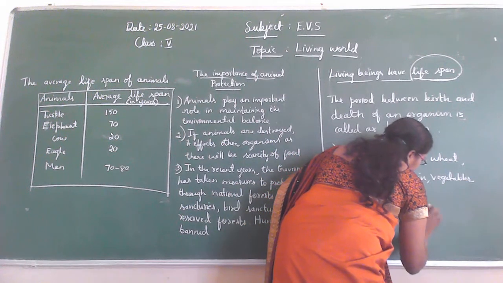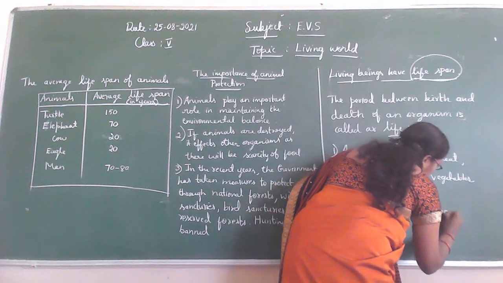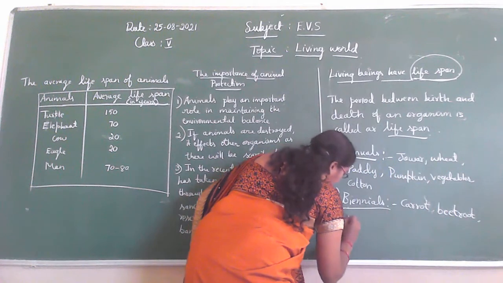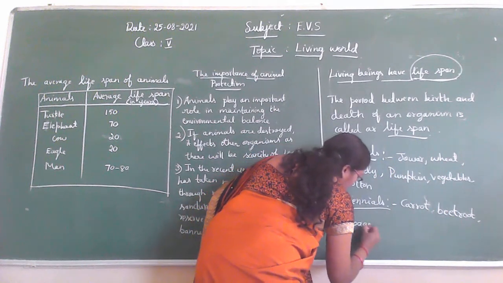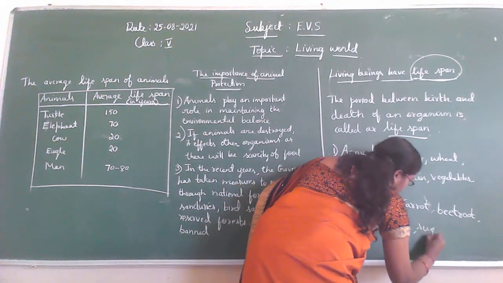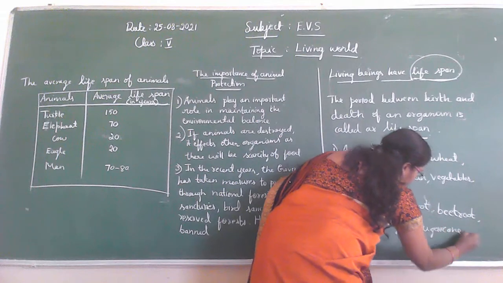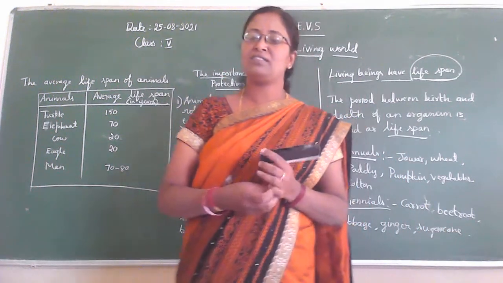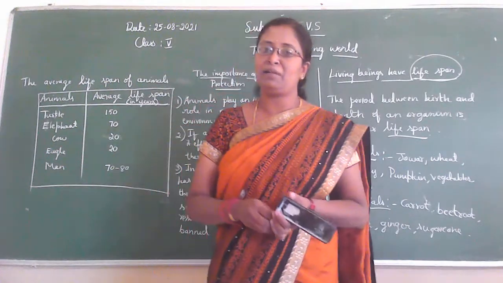Carrot, beetroot, cabbage, ginger, then sugarcane. Okay children, these are called biennial plants. So then tell me, what are perennial plants?